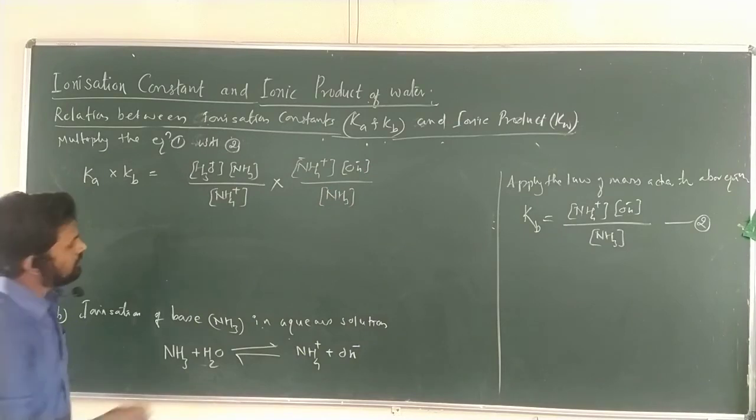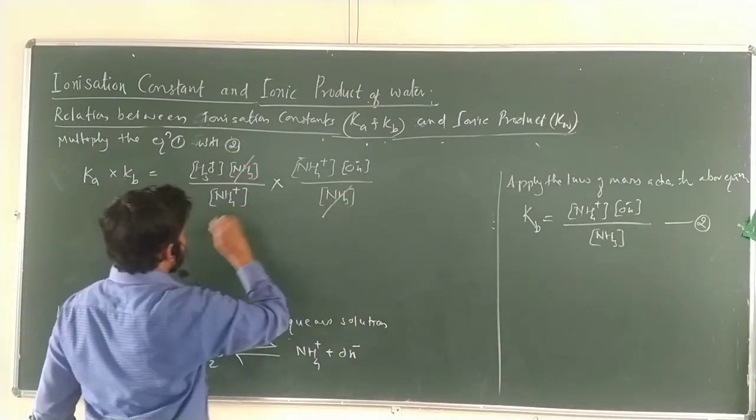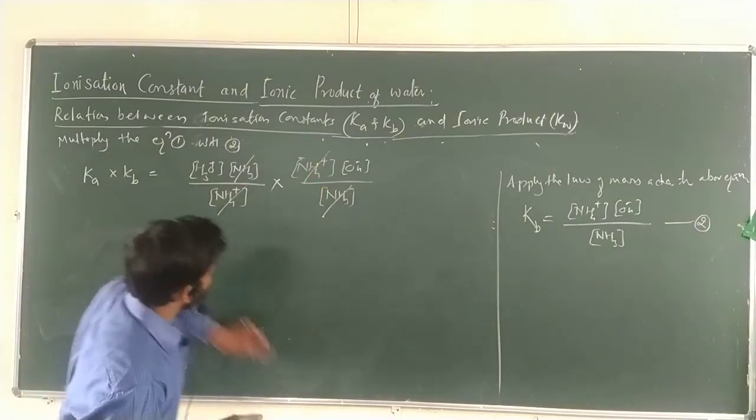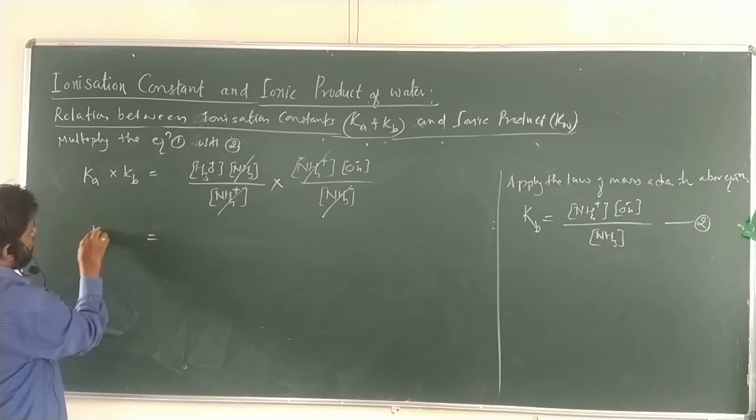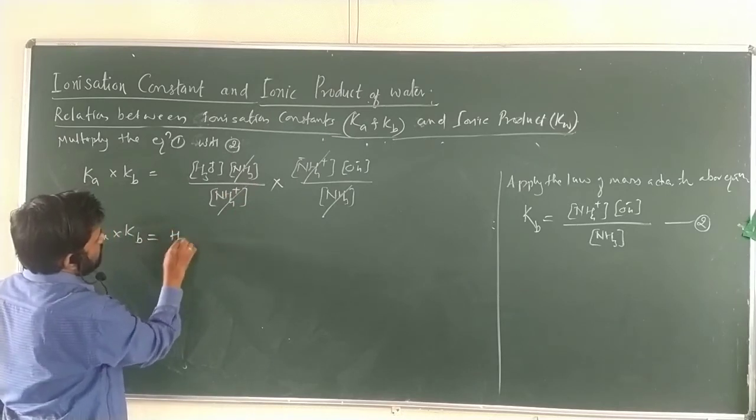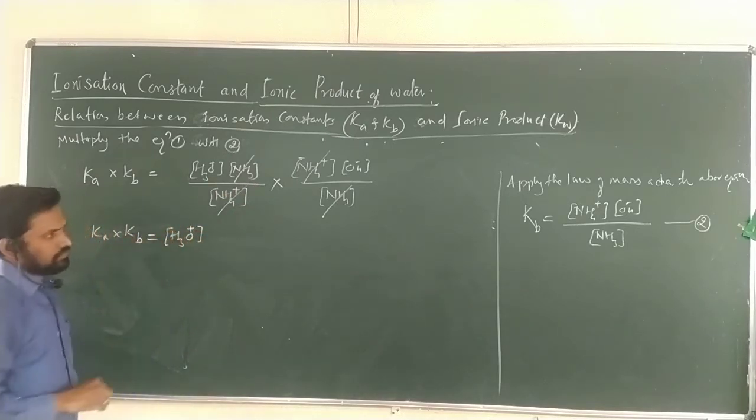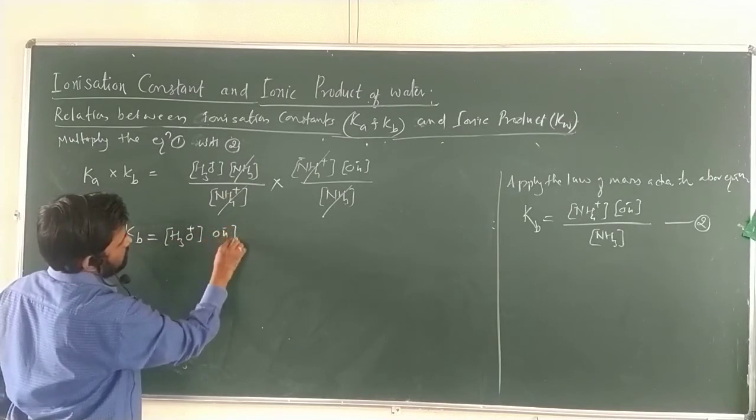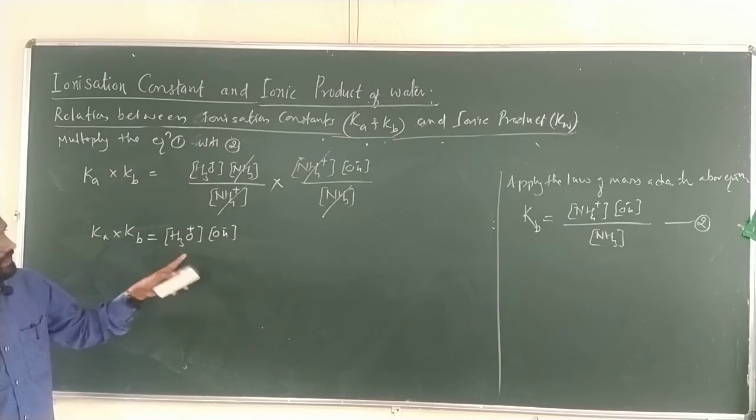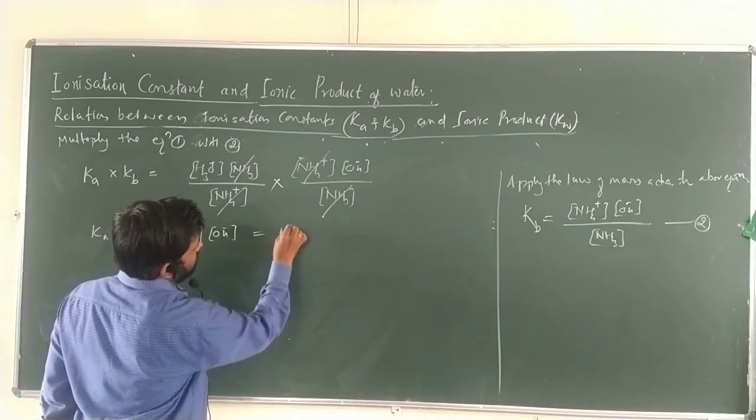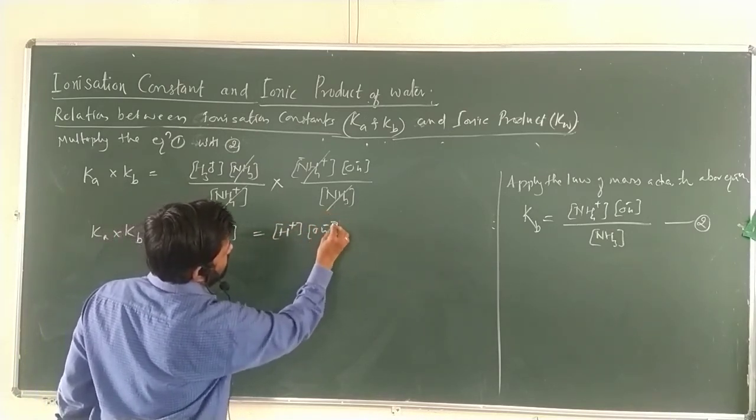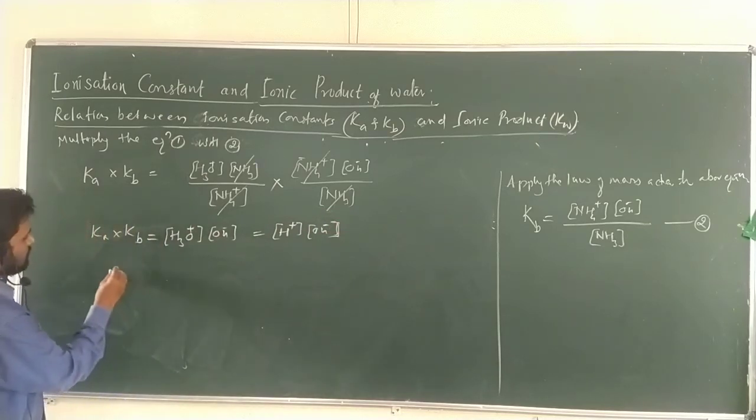Are there any terms that cancel? Now see, NH3 gets cancelled, NH4 plus gets cancelled. What do you get now? Ka into Kb is nothing but the molar concentration of H3O plus into OH negative. What is the molar concentration of hydrogen? This is nothing but H plus.